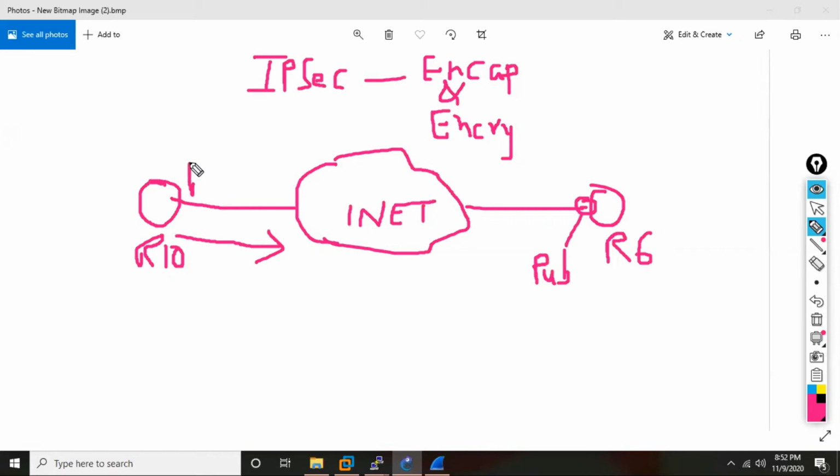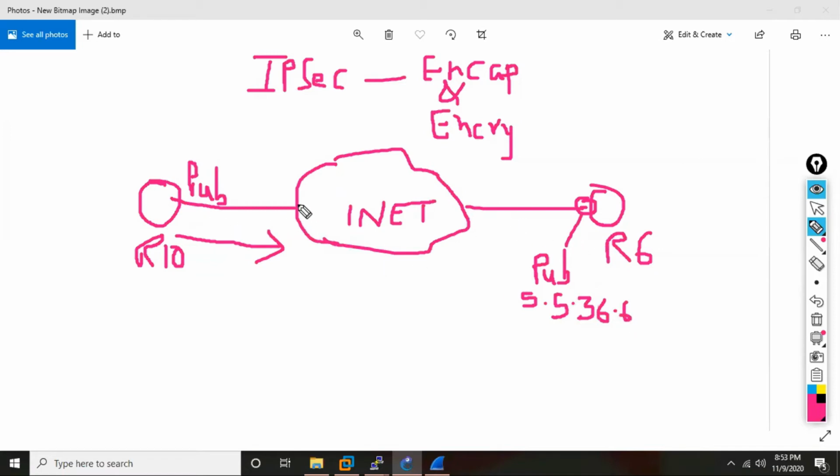So on the internet, this public IP is also weak. On the internet, there are so many people, there are hackers and all. What can they do? You're sending the data to this IP, 5.5.36.6, right? Public IP. It belongs to R6.